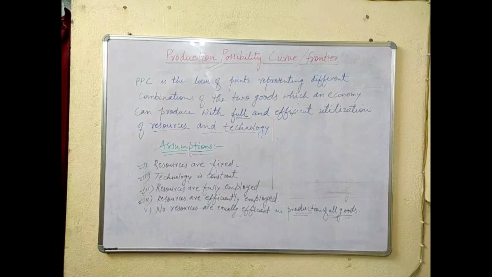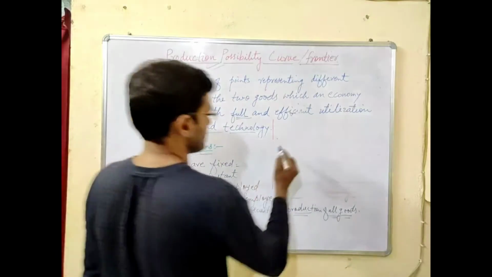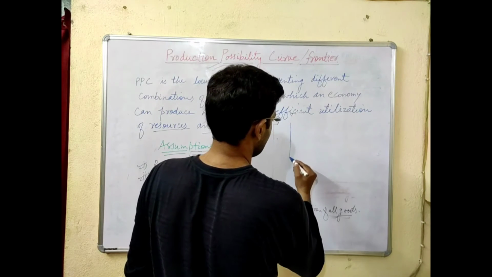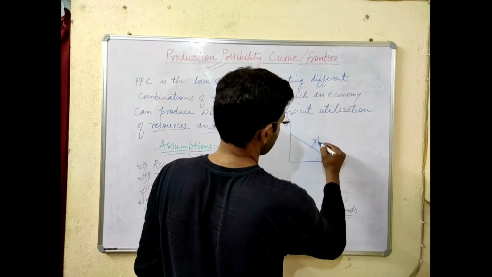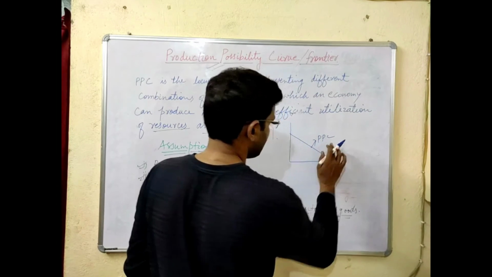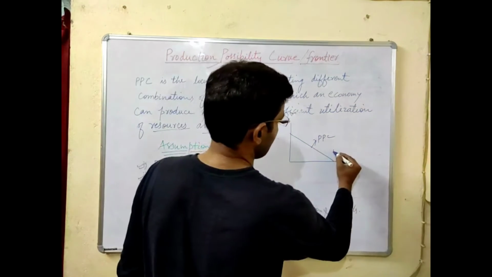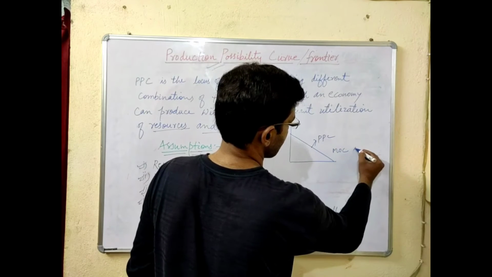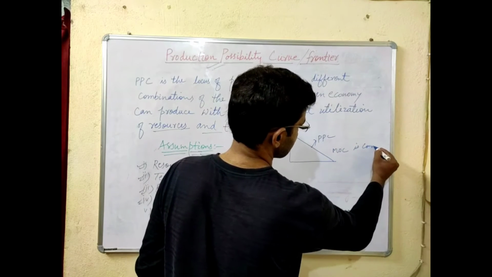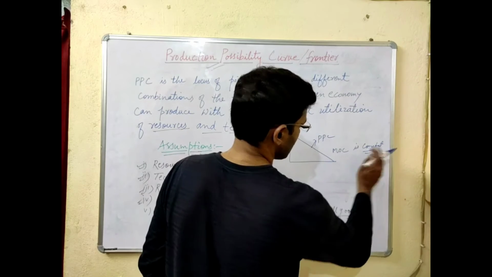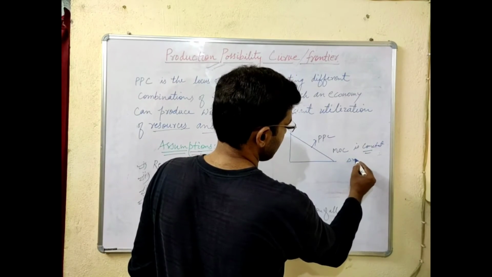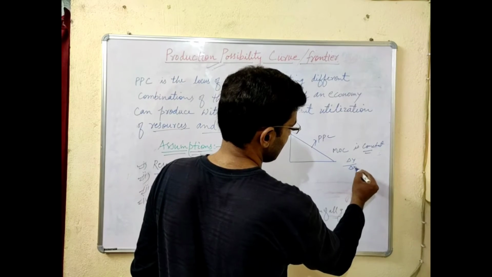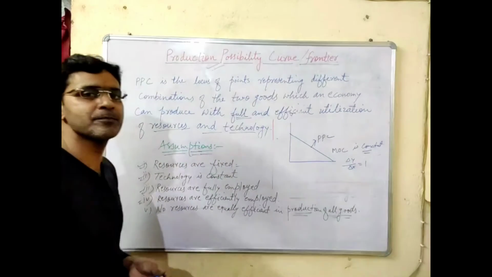Sometimes the question arises: can the production possibility curve be a straight line? Yes, it can be a straight line when the marginal opportunity cost is constant. What does it mean? It means delta Y by delta X is equal to 1.